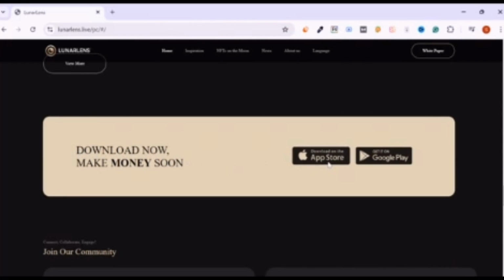Click on App Store if you are using an iPhone. Otherwise, click on Google Play if you are using an Android mobile to get the Lunar Lens app. First of all, you have to open the Lunar Lens app by downloading it. After downloading it,